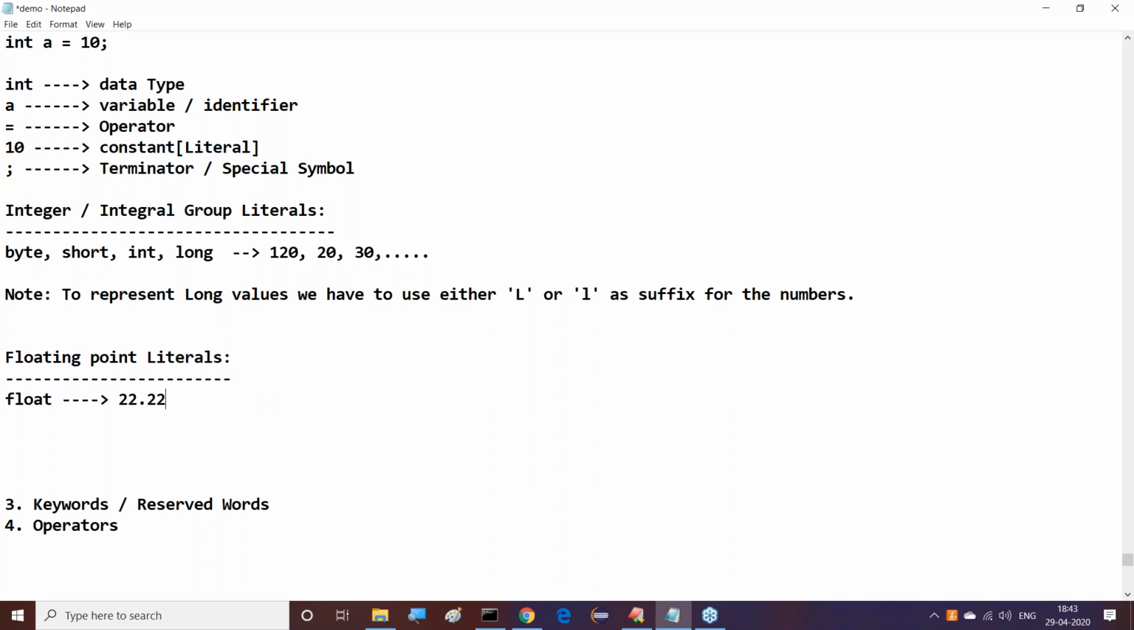Under float, we have to provide numbers in this format, but it is mandatory to specify f as a suffix. For float numbers, we have to specify f as a suffix. We can use it like 33.345f and 567.456f. Definitely, f is mandatory. It's a float type. Understand it clearly now.